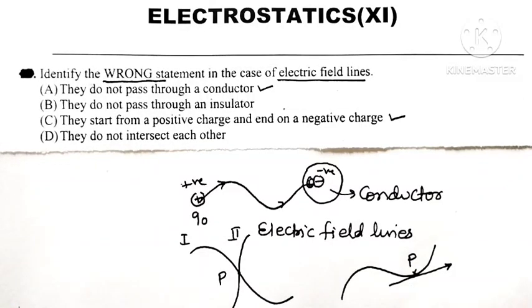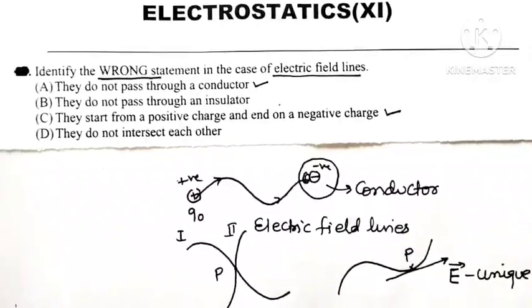And also you remember, electric intensity has a unique direction because it is a vector, so it must have a unique direction.